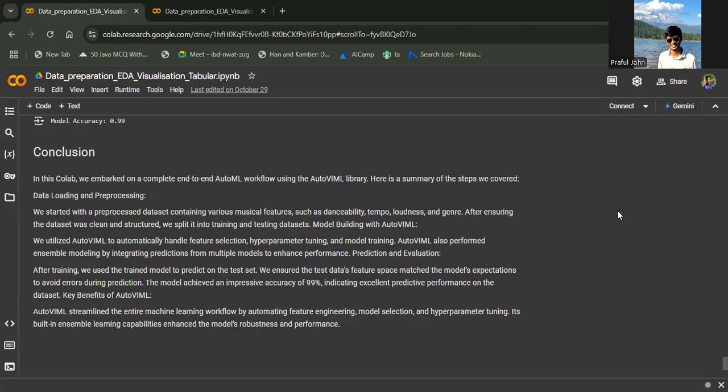I hope you learned something out of this video. This video used an AutoML library called AutoVIML. This is a pretty game changer when it comes to AutoML workflows, and we have done the data preparation, exploratory data analysis, and visualization of tabular data using the AutoML library.